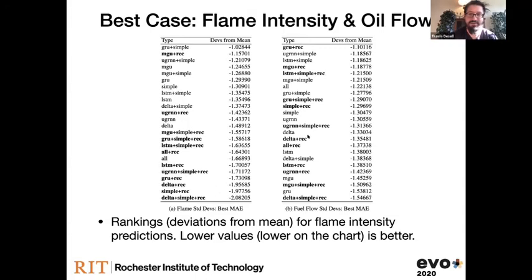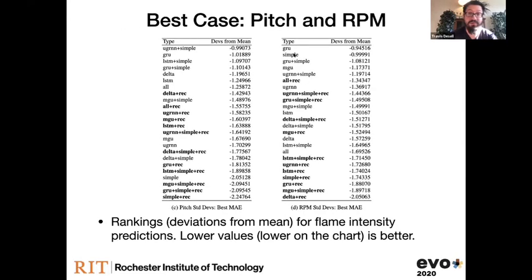We're seeing, again, down at the bottom here, pretty much everything has recurrent connections in there, and in a lot of cases, simple neurons as well. One of the really interesting things we found here is that in the case of pitch, our best found neural network didn't even have any memory cells. So just simple neurons, your vanilla feed forward neurons, and deep recurrent connections beat out any of the memory cells, which is kind of surprising for us. So that was a pretty cool result.